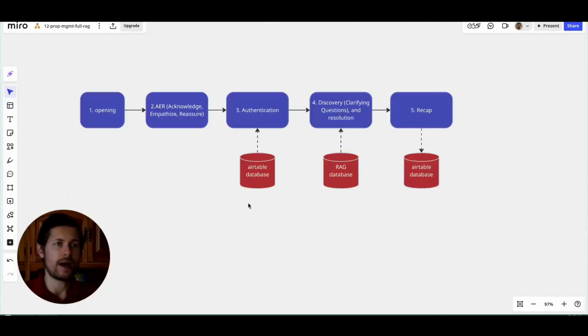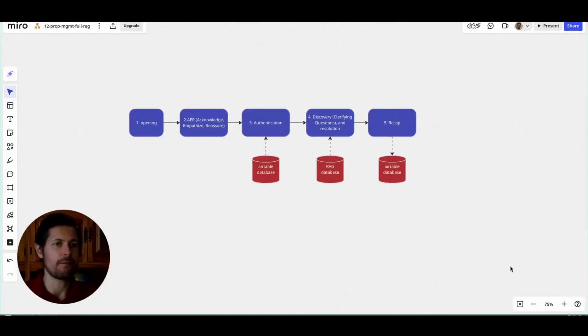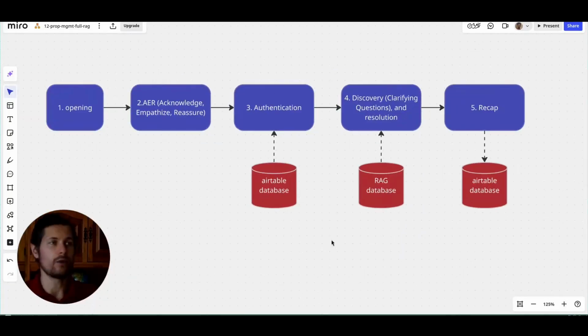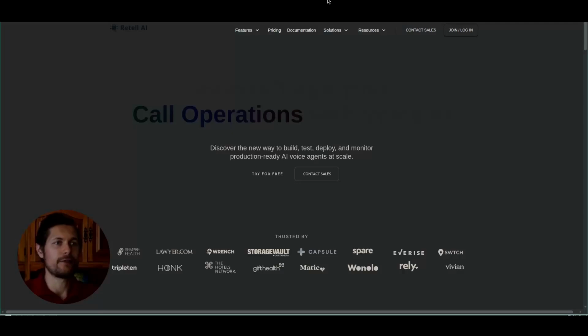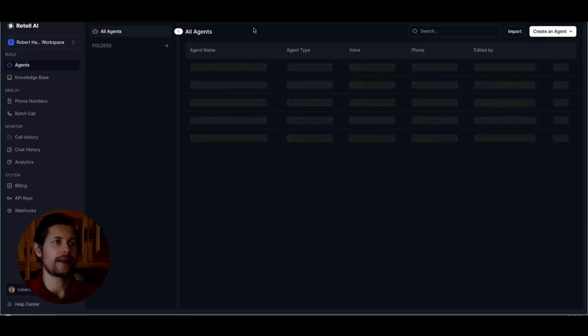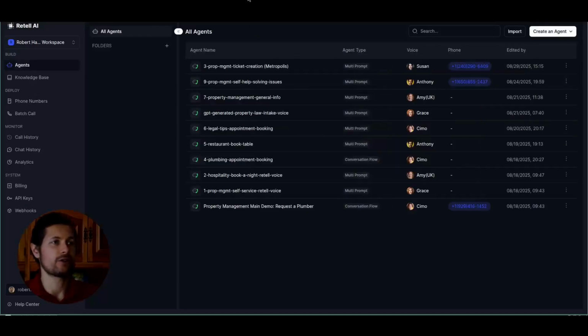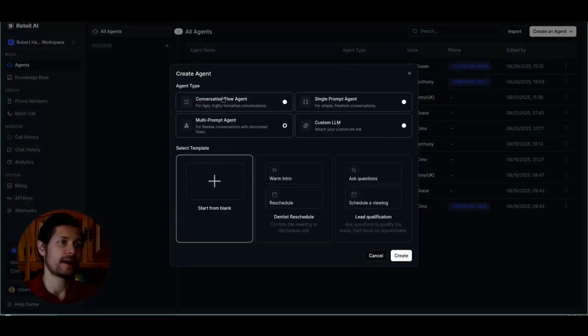So what we will do now is we will take these steps and map them into Retell, which has a very similar workflow. So we're going to go to retell.com, and if you haven't got an account yet, you click on join or login, and then once you've created an account, it loads, and this is how the dashboard looks. Here we're going to click on create a voice agent. We will select multi-prompt agent, and we will click start from blank.